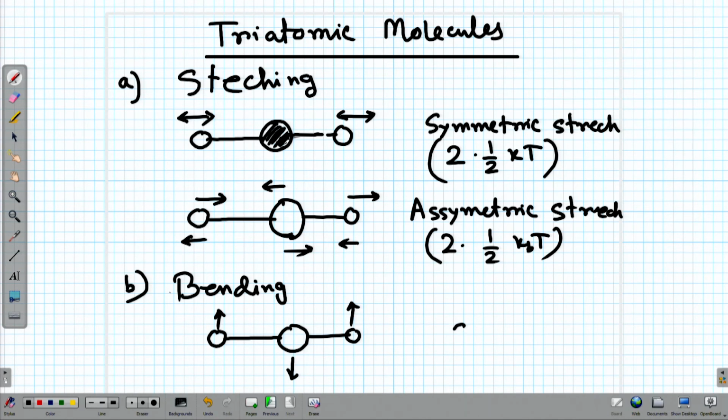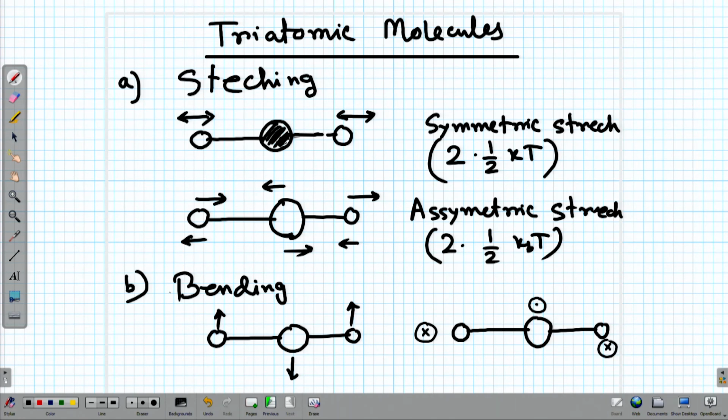And in the other one, this one goes into the plane. So, we just mark it with a cross sign, and this one comes out, we mark it with a dot sign.